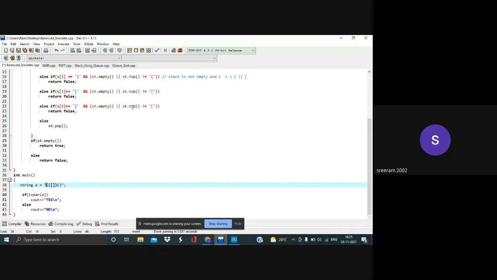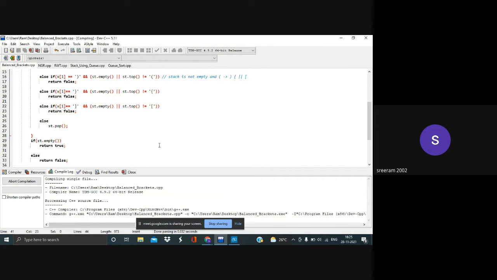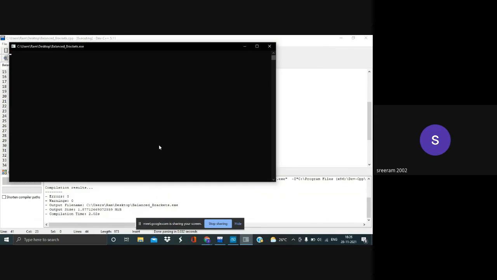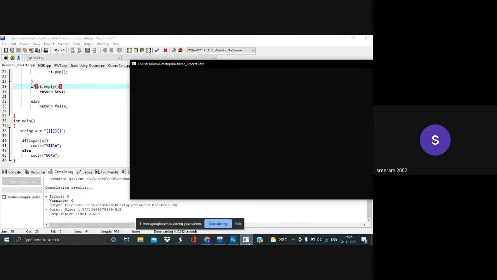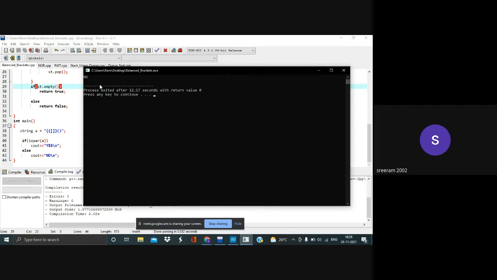So this is not a balanced sequence, because this did not end. The character that I'm highlighting, this one did not end. So I should be getting no as my answer. Let's see if that will work. I'll compile it. Okay, so as you can see, the answer to the question is correct. It is not a balanced sequence.